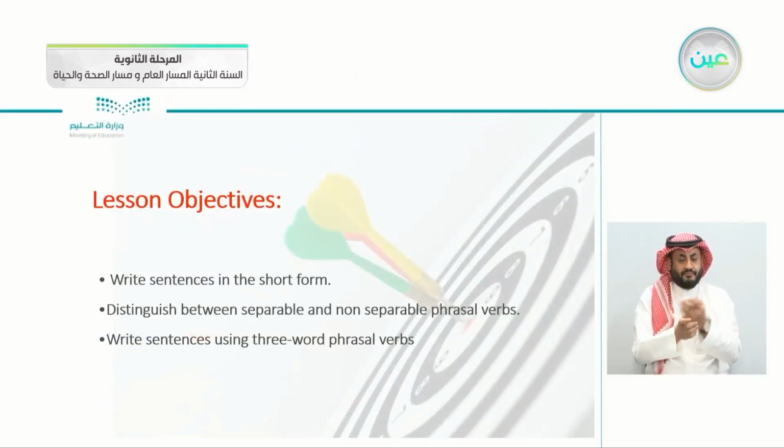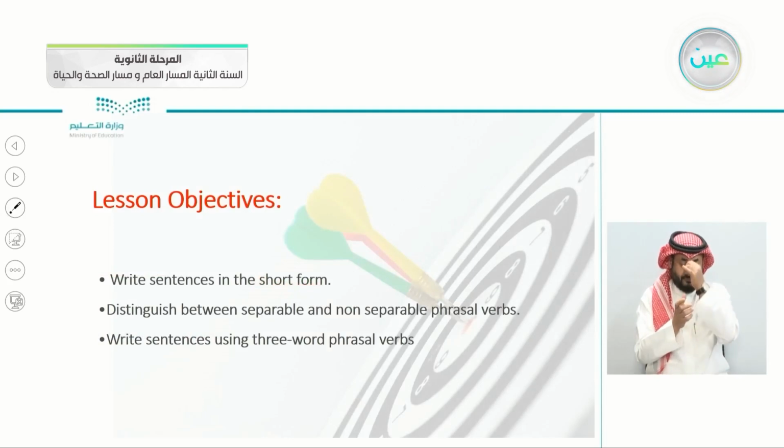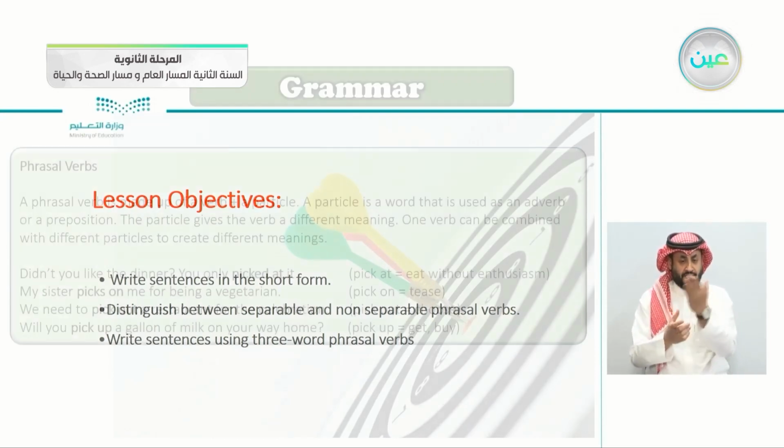So today's objectives for the grammar: write sentences in the short form. So we'll be taking the short form of the sentences. Distinguish between separable and non-separable phrasal verbs. Write sentences using 3-word phrasal verbs. So we'll be learning all of that now.